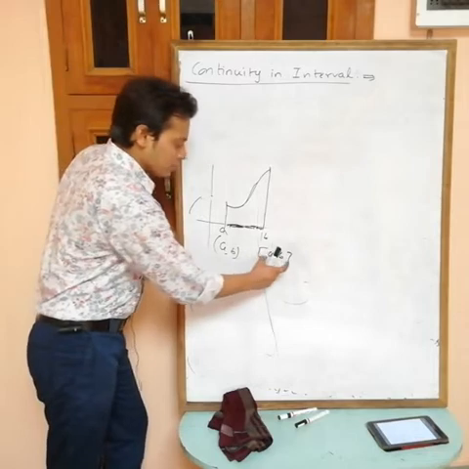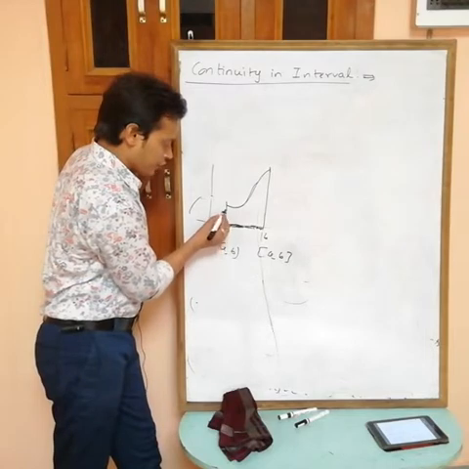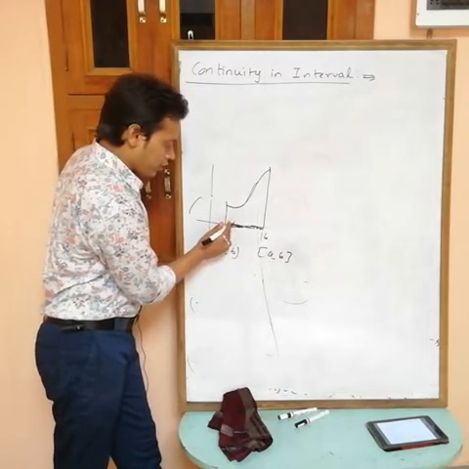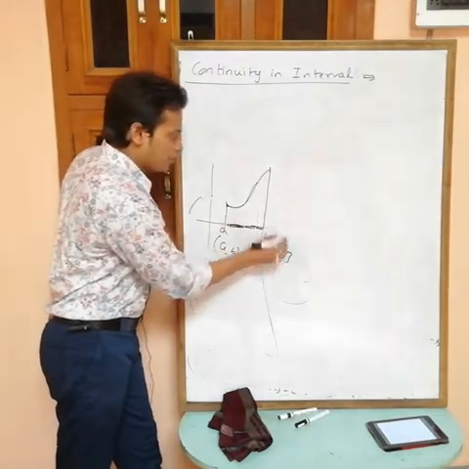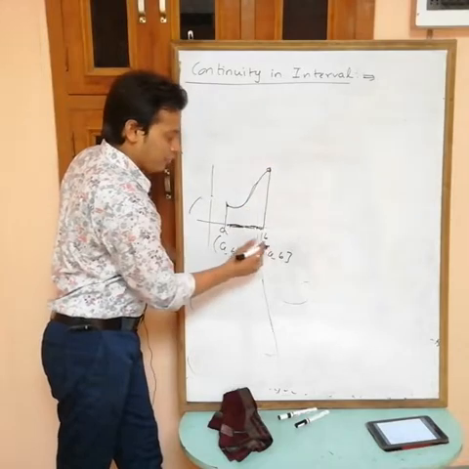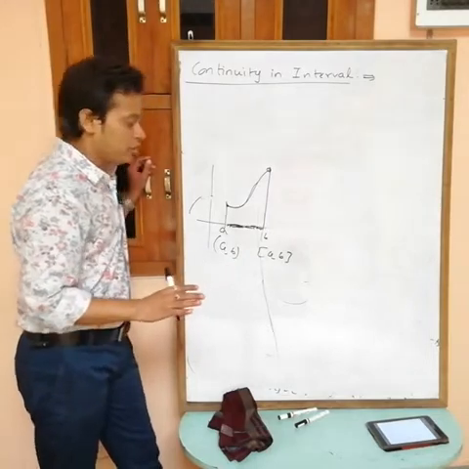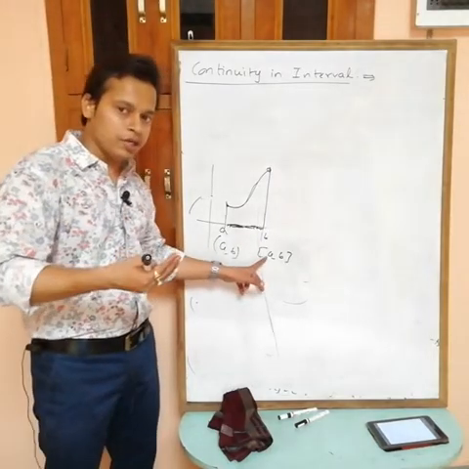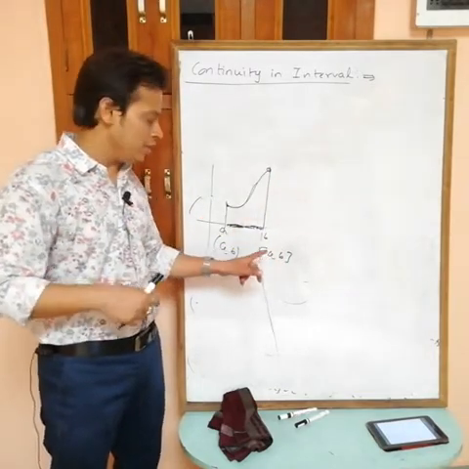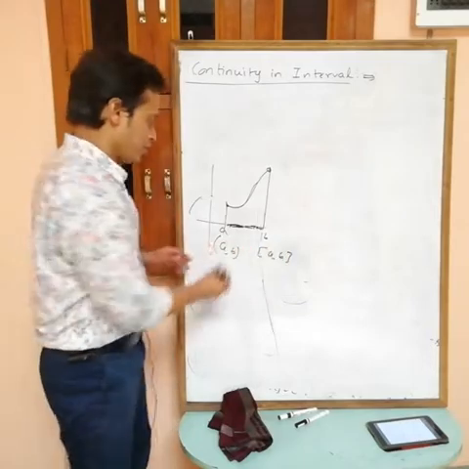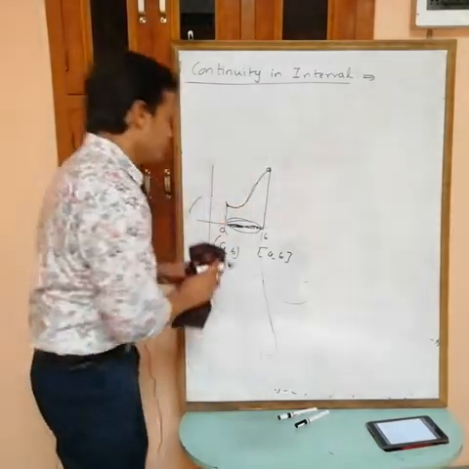Actually, at a we want only continuity from the right side, which means RHL is equal to f(a), and at b we want continuity only from the left side, because you can't take any point outside b. We can't consider RHL at b. It means f(b) is equal to LHL and f(a) is equal to RHL, and it must be continuous at every point between a and b. So simply I am writing.